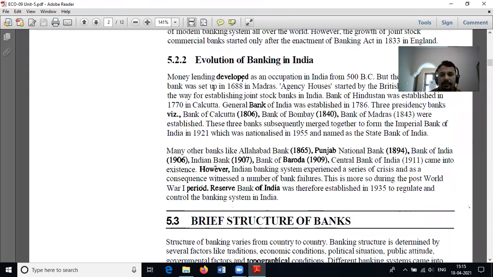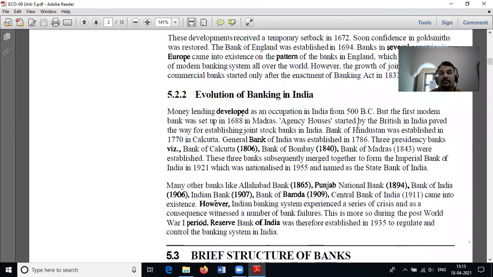In India, money lending developed as an occupation from 500 BC. But the first modern bank was set up in 1688 in Madras. It is called the agency house, started by the British government of India for the purpose of establishing joint stock banks in India.